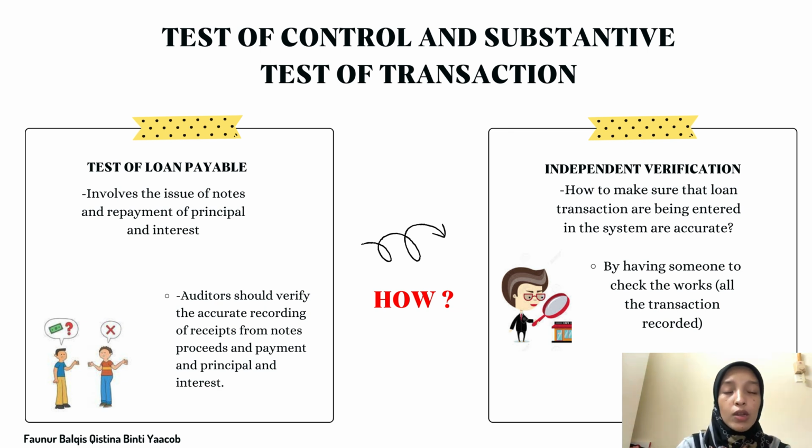What we as an auditor can do is send a confirmation request to the banks or other lenders to verify the loan balance, interest rate, payment schedule and any other terms of the loan directly with the lenders. For example, our client is company X. Company X has a loan with Maybank, so we can send the confirmation request to Maybank.